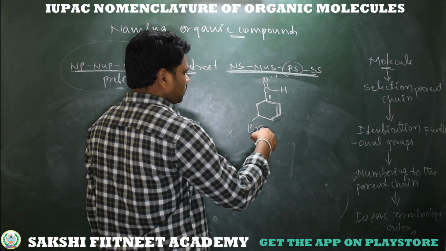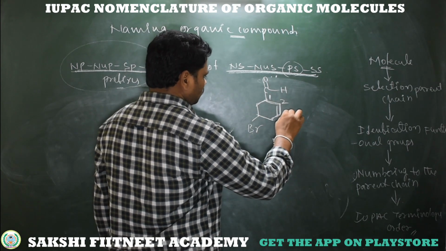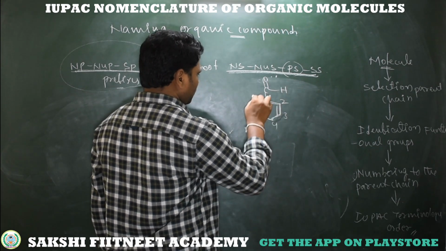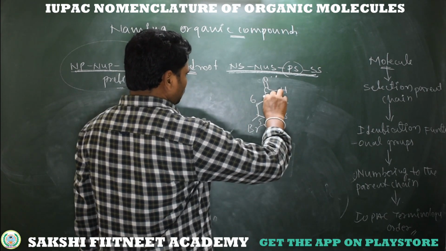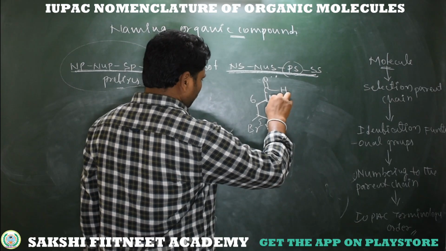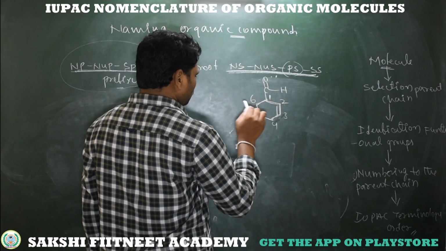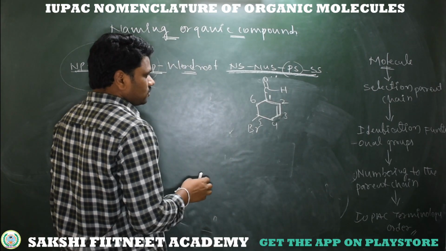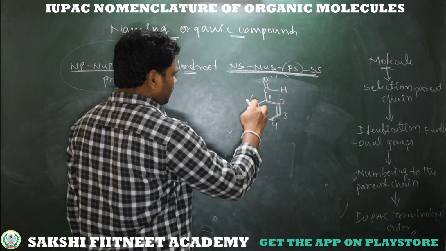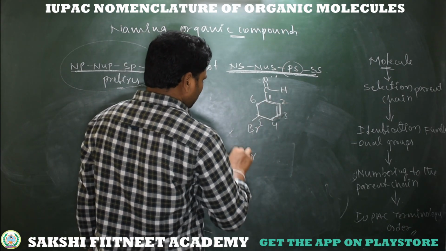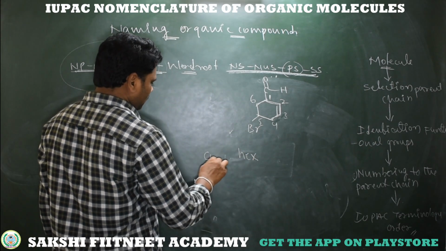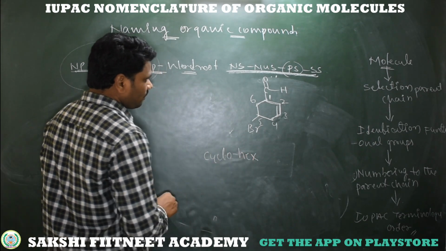Now go to unsaturation. 1 2 3 4 5 6, because unsaturation is more priority than halide, so we need to take a least locant towards for unsaturation, then go to bromine. So 1 2 3 4 5 6. Now word root become hex. What about the 6 carbons arranged in a cyclic? So cyclohex.